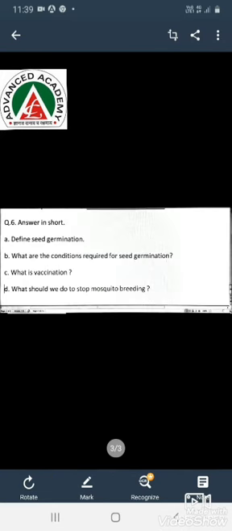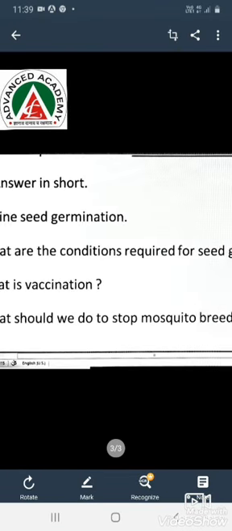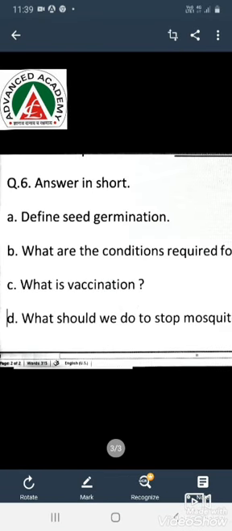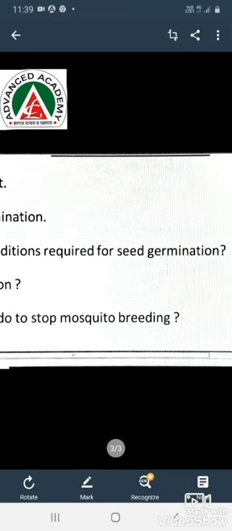Now we'll do the next question. Answer in short. Question number A is, define seed germination. So the process by which seed grows into a baby plant in presence of water, air and sunlight is called as seed germination. B, what are the conditions required for seed germination?